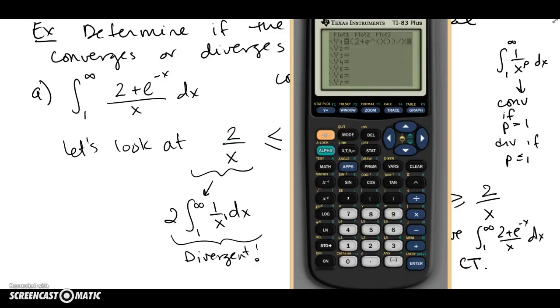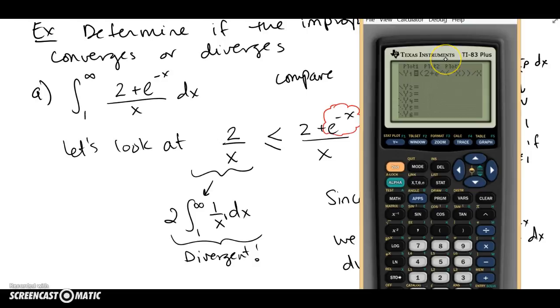So let's go look at our function and see what happens graphically from 1 to infinity and how that relates to the other guy, if things are looking okay or not. From 1 to infinity, let's zoom out a little bit, do a regular zoom. Okay, we're only interested from 1 to infinity. From 1 to infinity, this guy looks to be decreasing, and supposedly that guy is going to be higher than this guy that's diverging. So let's go put 2 over x and see what happens.